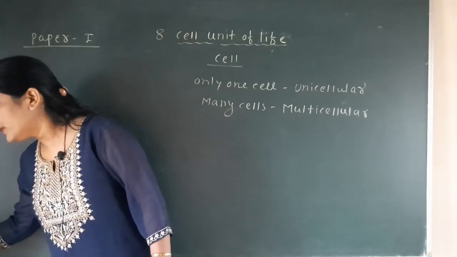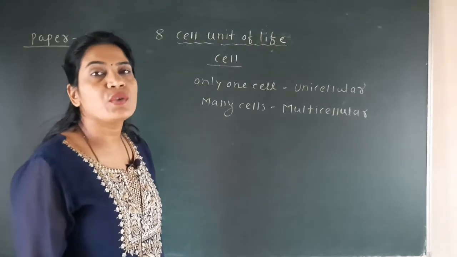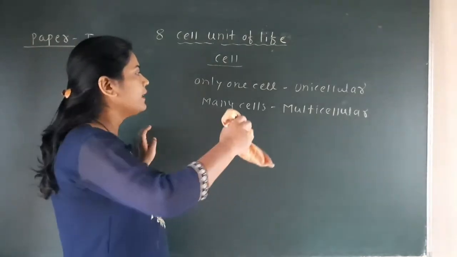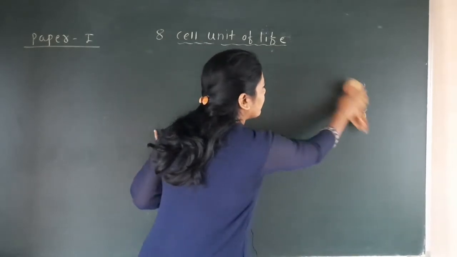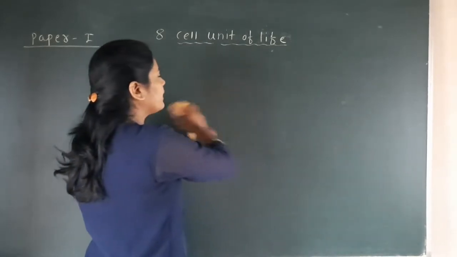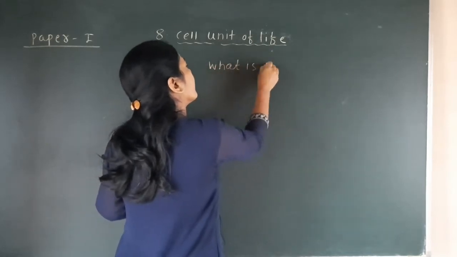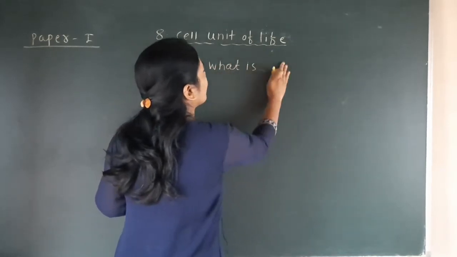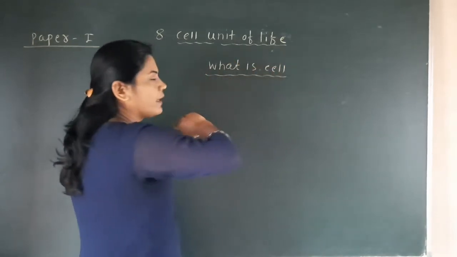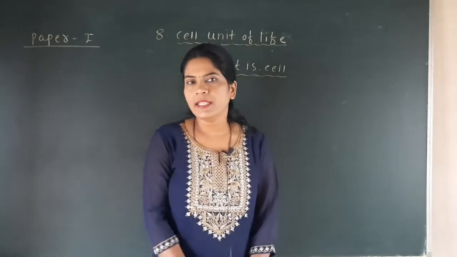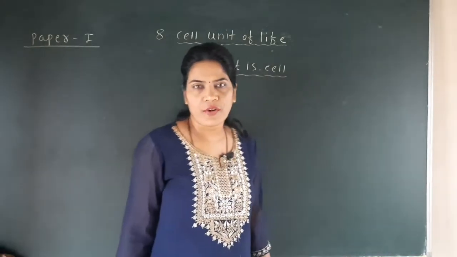Okay, now here what we have to see? We have to see what is actually a cell. Here we have seen that unicellular and multicellular organisms are found. Now the next thing is, what is cell?